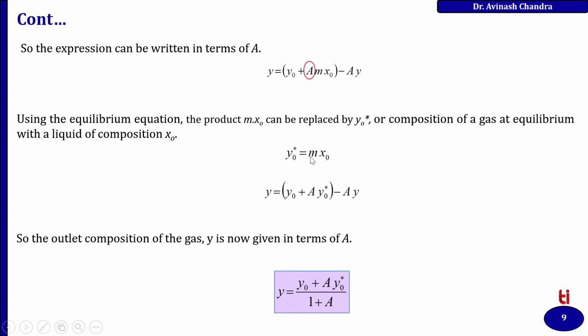So y equal to y naught plus y star into A minus A y. So the outlet composition of the gas y is now written in the form of (1 plus A) y equal to y naught plus A y star, upon 1 plus A.